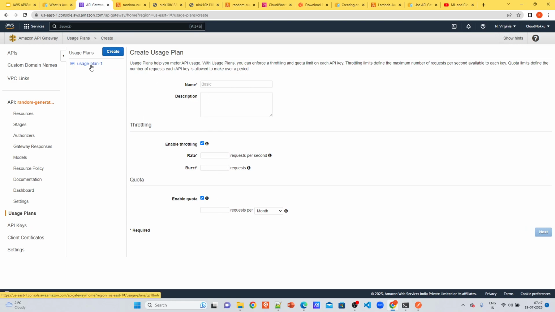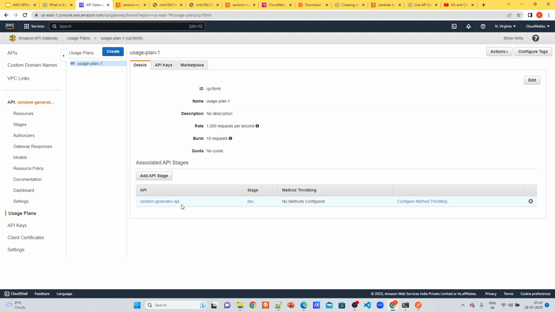I have created the usage plan, and a usage plan is nothing but a configuration file where you can map a particular API with the API key. So here this usage plan one is a configuration file where you can map this API,